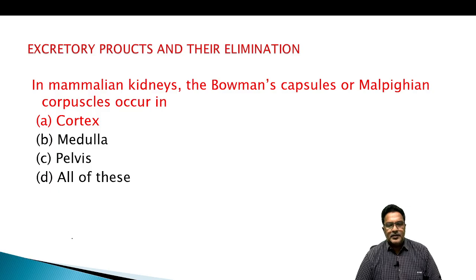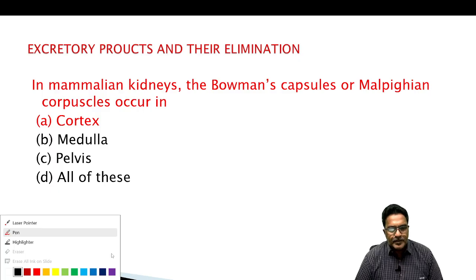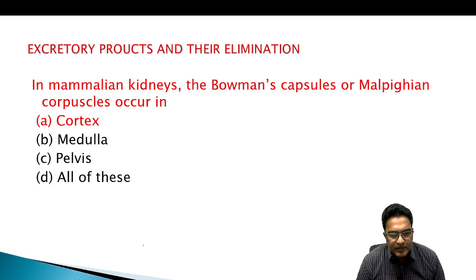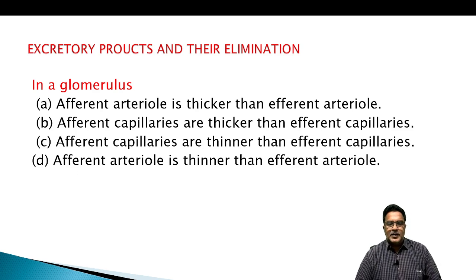Then next. In a glomerulus, afferent arteriole is thicker than efferent arteriole. Afferent capillaries are thicker than efferent capillaries. Afferent capillaries are thinner than efferent capillaries. Afferent arteriole is thinner than efferent arteriole. Okay, so what is it? Afferent arteriole is thicker than efferent arteriole. Okay, next.